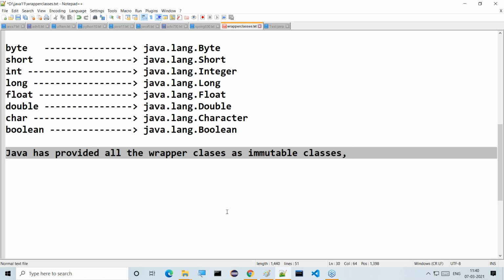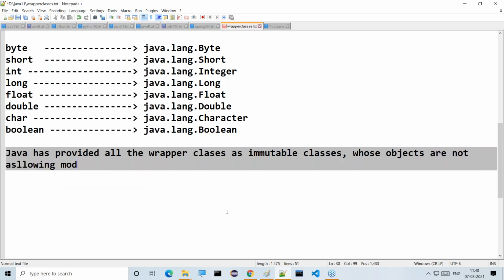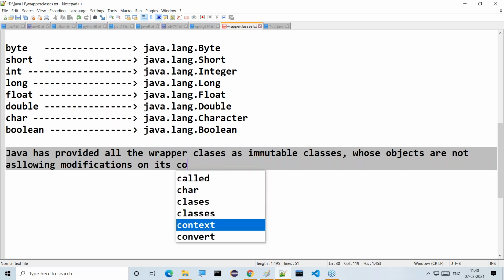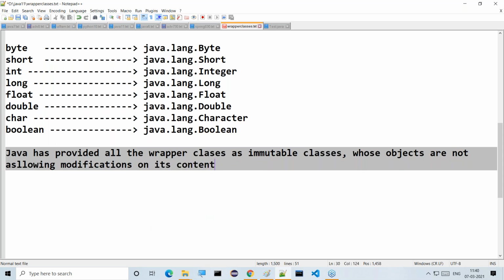Now Java has provided all the wrapper classes as immutable classes. That means their objects do not allow modifications on their content.